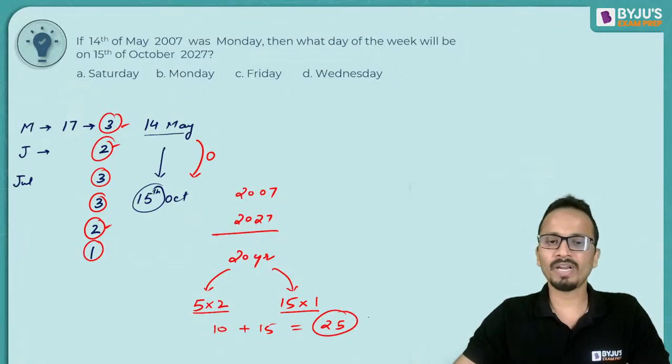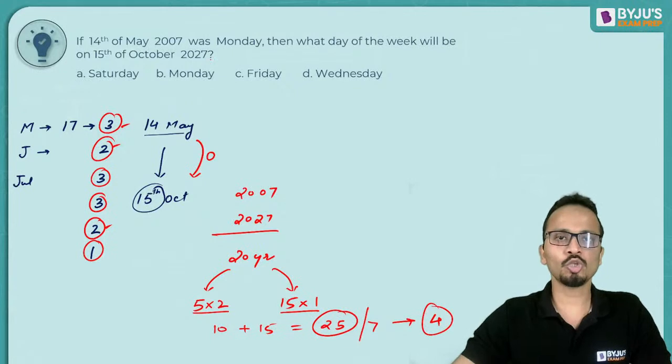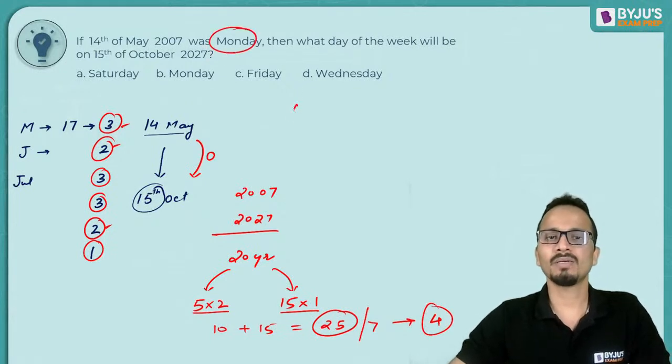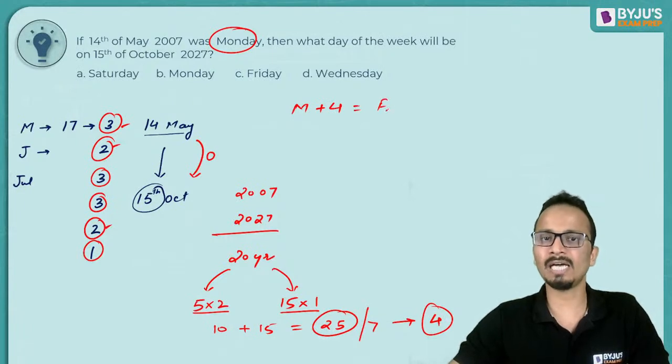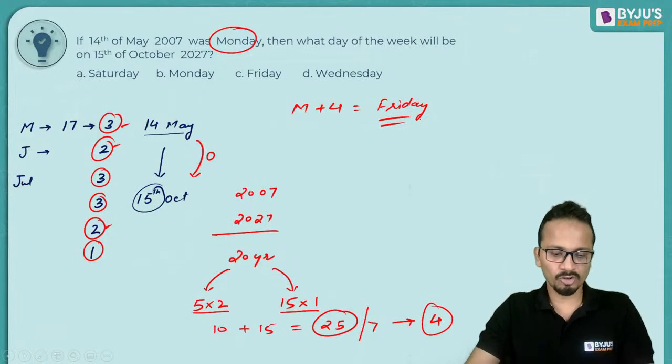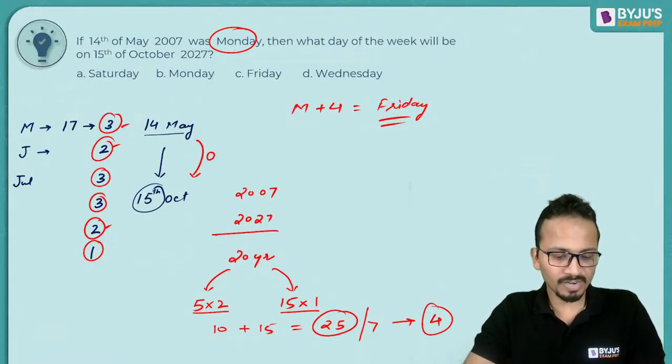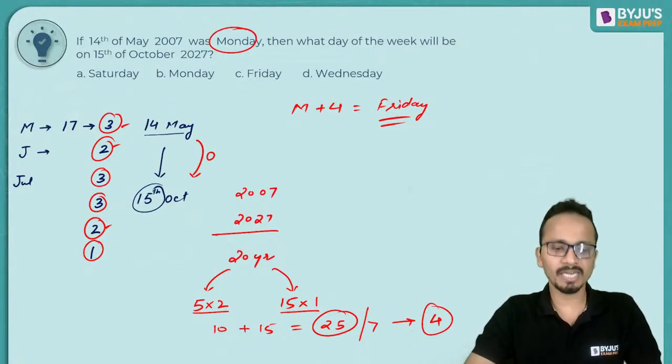Now 25 when divided by 7, the remainder will come out to be 4. So Monday plus 4, the answer should be a Friday, and that should be the correct answer.